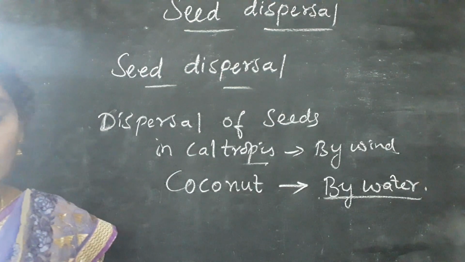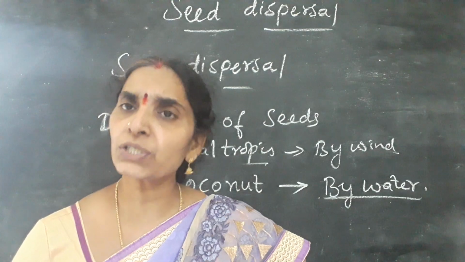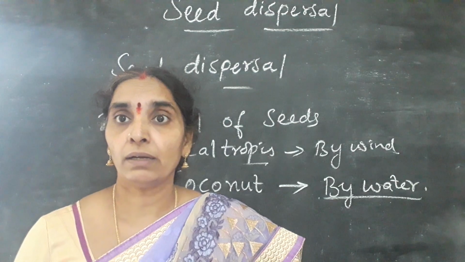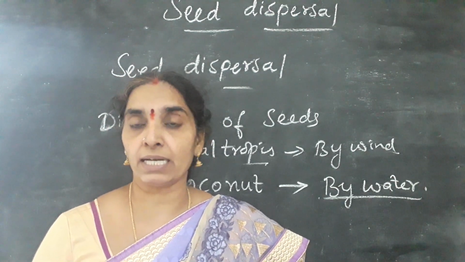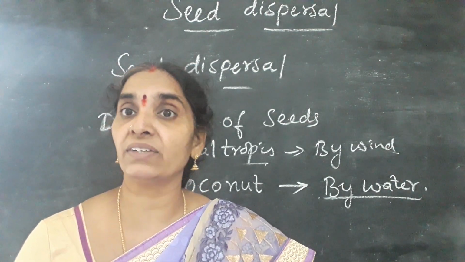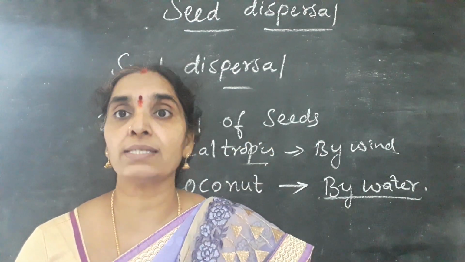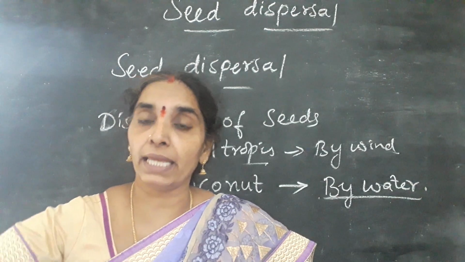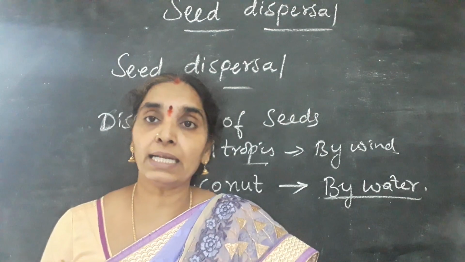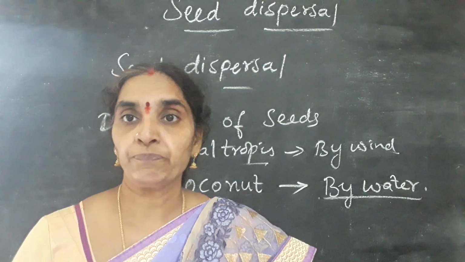Next, do you find any relationship between the weight of the seeds and the dispersal mechanism? If the weight of the seed is more, it cannot fly up. Is it clear? If they are less in weight, as in plants like maple and grass seeds, some of the seeds have hair-like structures which fly high up in the air, through the wind currents, they move out and settle at some place and try to germinate. Is it clear, children?